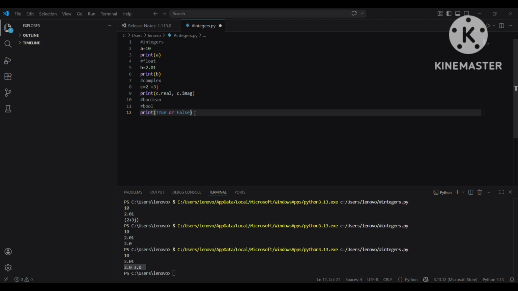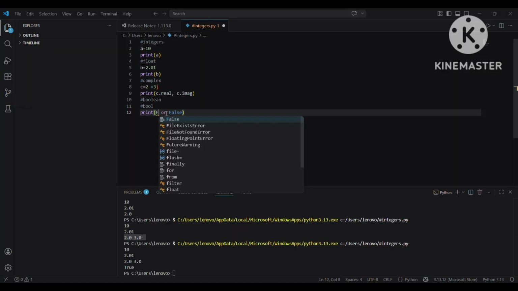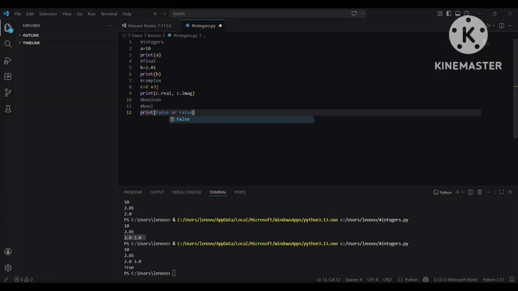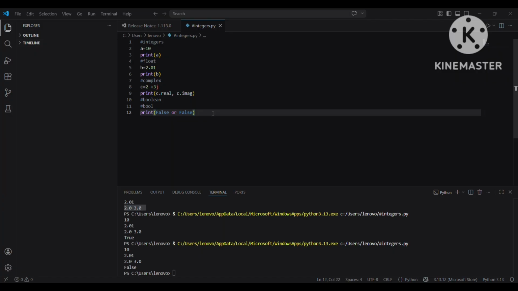If one condition is true, the whole output will be true. If both conditions are false, the whole output will be false. Here one condition was true, so it printed true. What if I write false here as well? Now it will simply print false. This is what Boolean data type means.